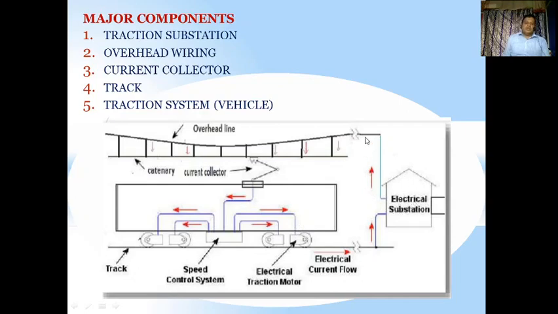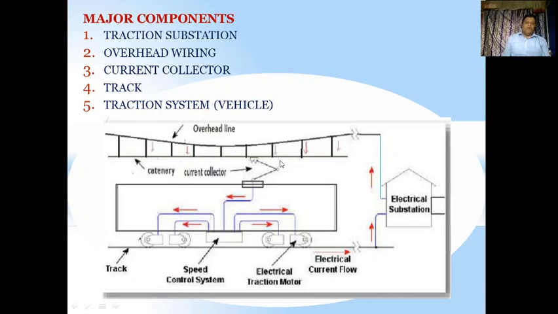The electric substation gives the power to the overhead line, and from the overhead line you will have this catenary, current collector, as well as the track. The speed control system will be there, the electric traction motor will be there, and electric current flow will also be there, where the main source of power is the electric substation, from where the power is transmitted to the overhead line, and from the overhead line it is given to the train, or you can say the traction system or traction vehicle.